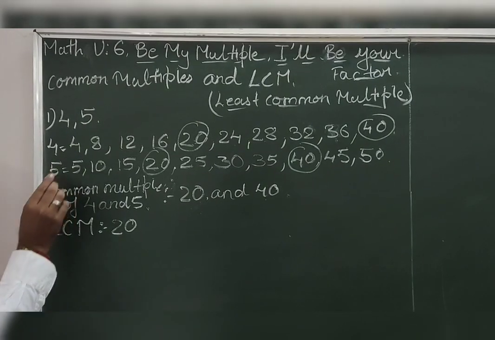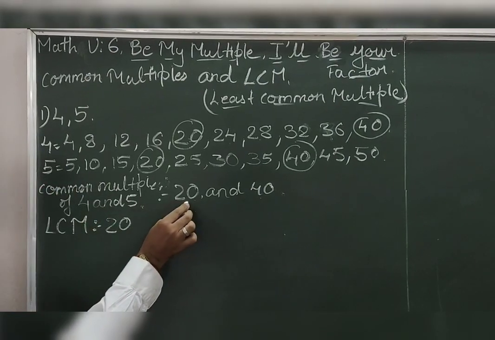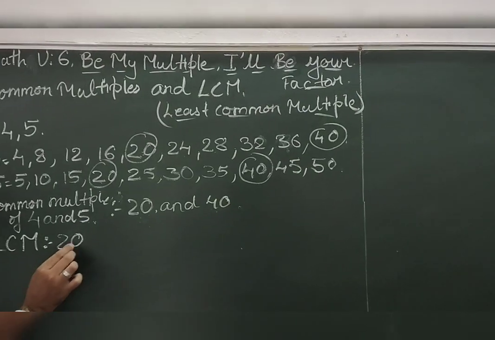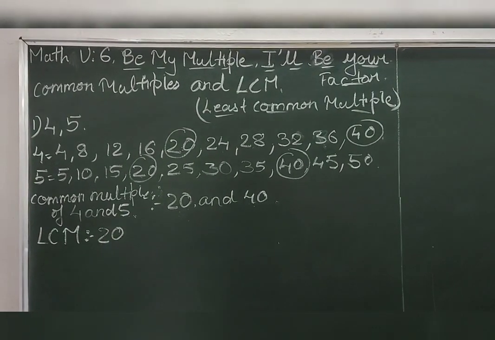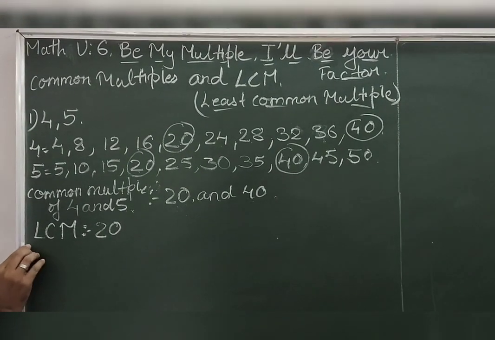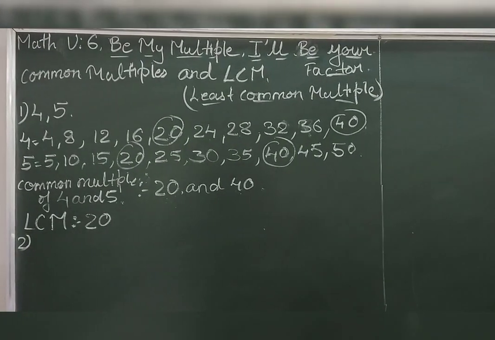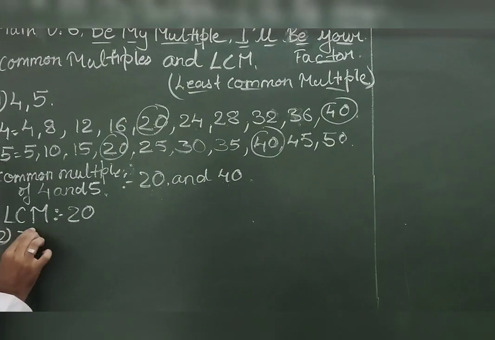Understood, students? So the common multiples of 4 and 5 are 20 and 40, and the LCM of 4 and 5 is 20. Now I will give you one more example. Now let's take the numbers 7 and 14.